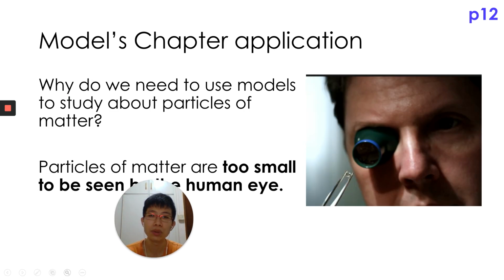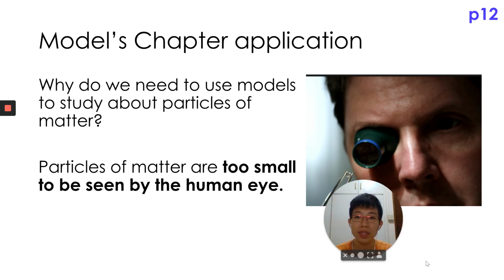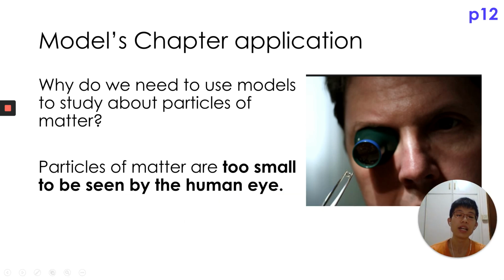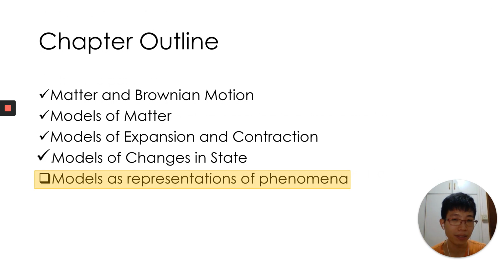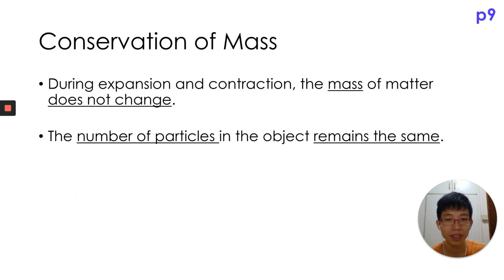So why do we need to use a model to study particles of matter? Particles of matter are very, very small, which cannot be seen by our human eyes. So that's why you need to come up with a model. So what is a model? Let me show you some examples.